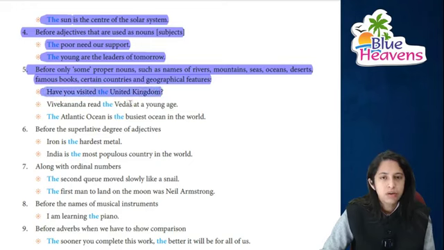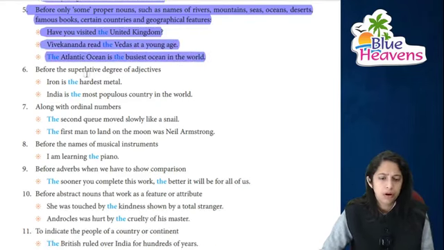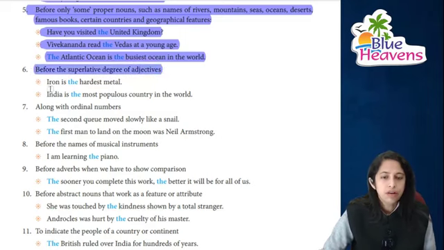Before only some proper nouns, like names of rivers, oceans, seas, deserts, famous books, countries and geographical features. Have you visited the United Kingdom? Vivekanand read the Ved at a very young age and the Atlantic Ocean is the busiest ocean in the world. Before the superlative degree of adjectives: iron is the hardest metal. India is the most popular country in the world.